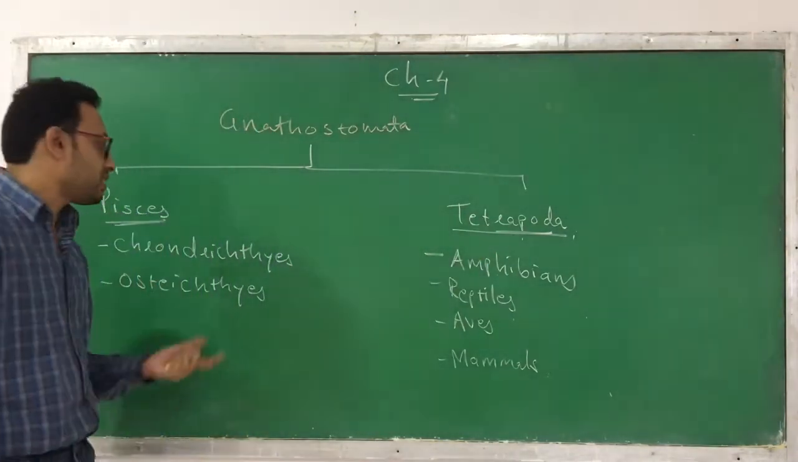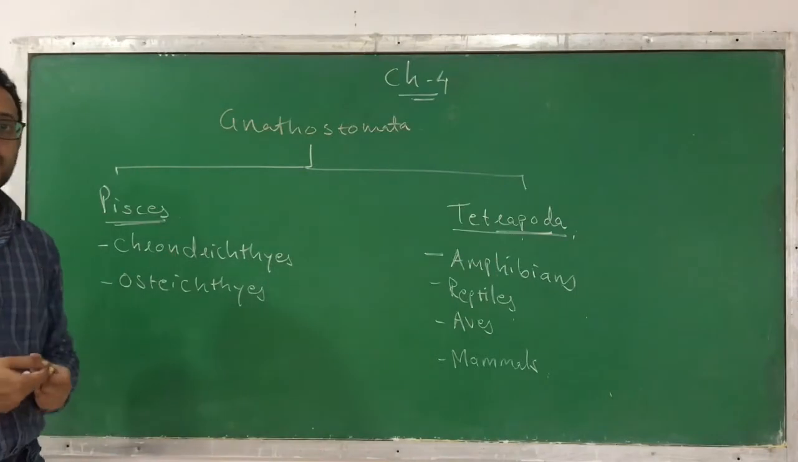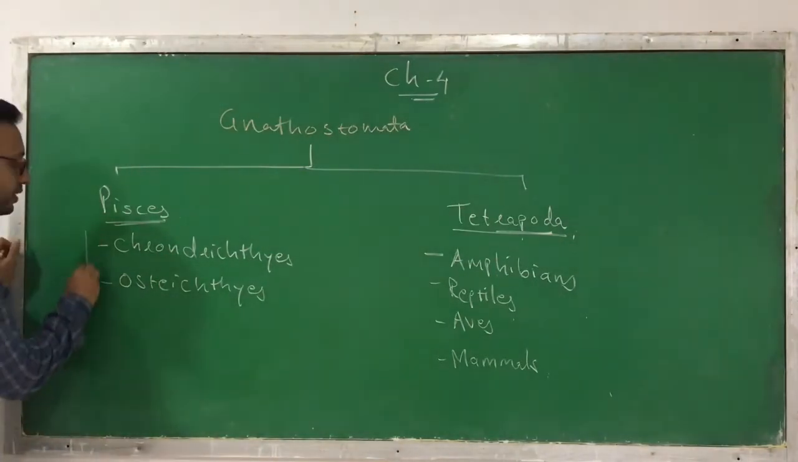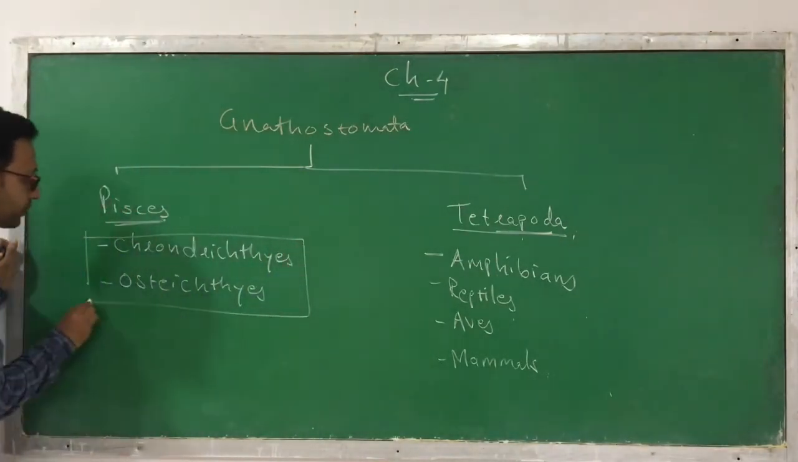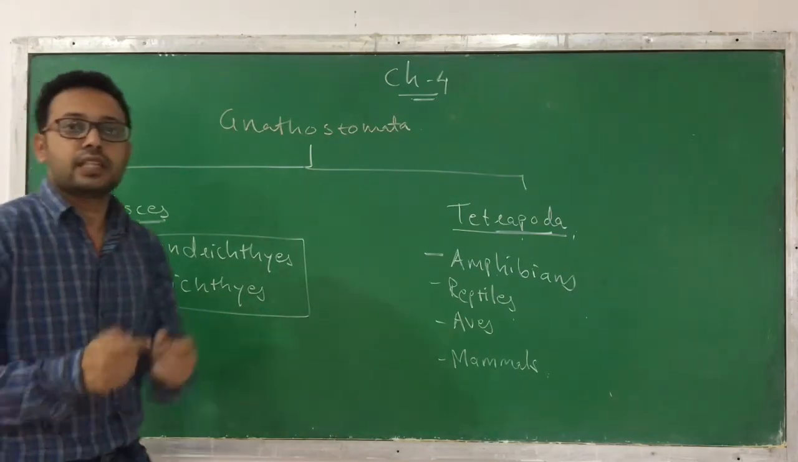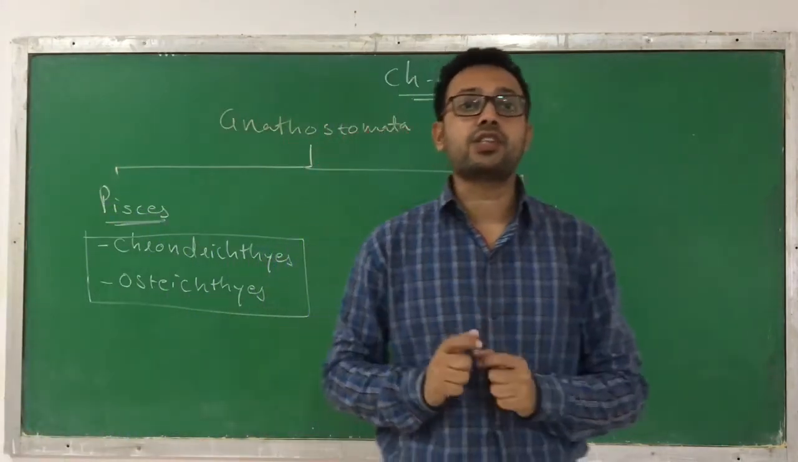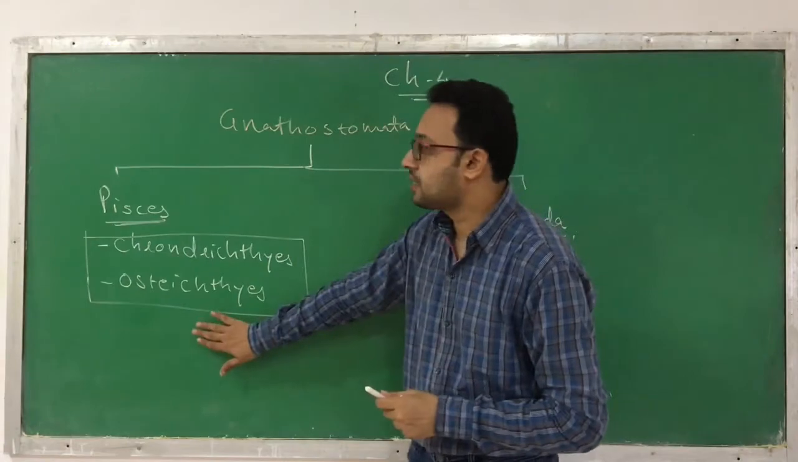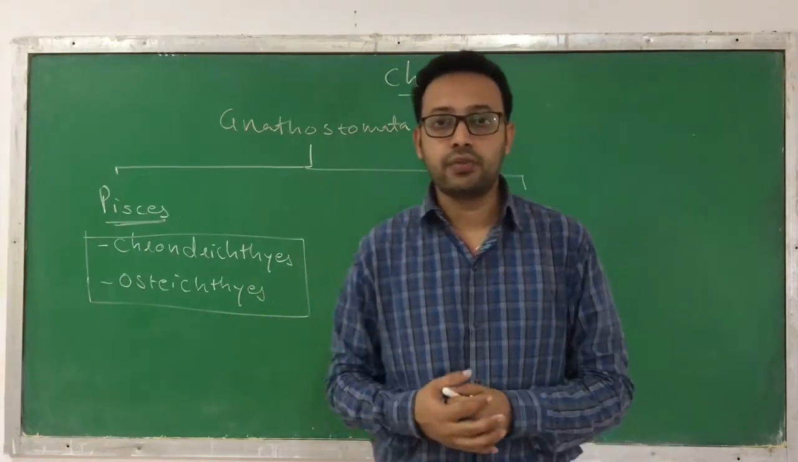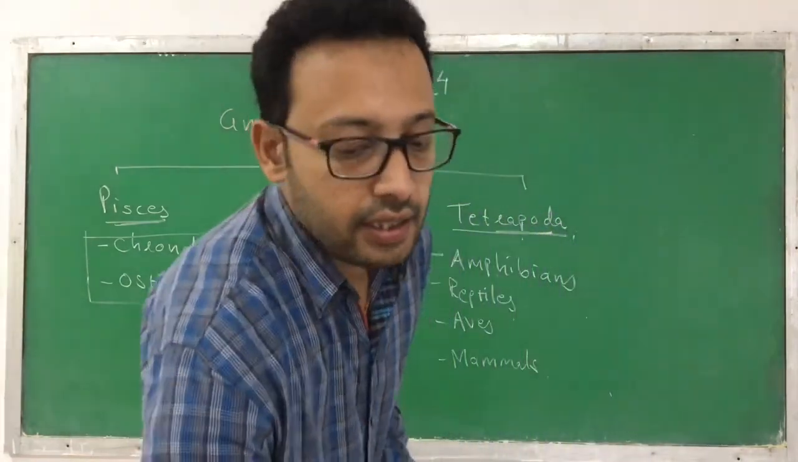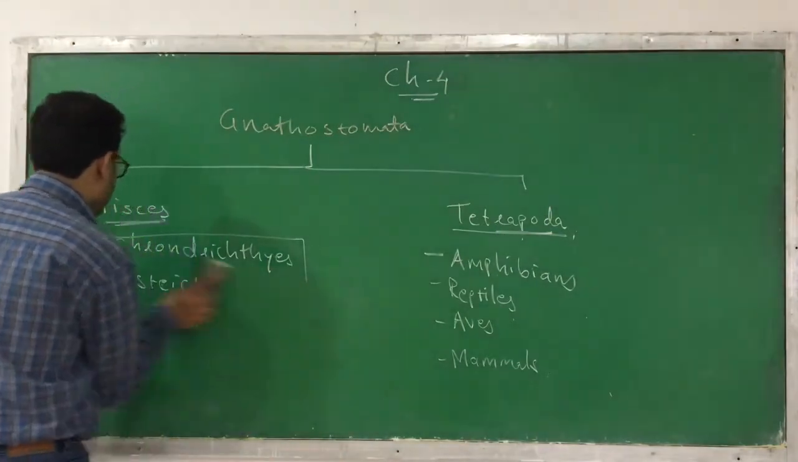We have to discuss each class in detail. Today we are going to start with Chondrichthyes and Osteichthyes, that includes a variety of fishes. So that we will discuss today. Okay, so let's start with Chondrichthyes and the Osteichthyes.